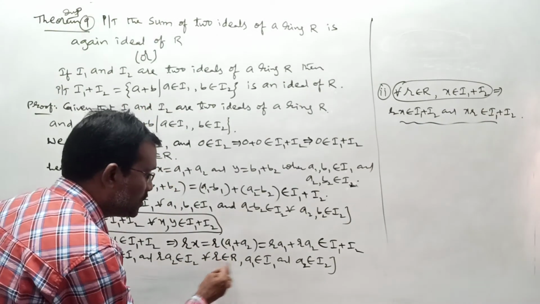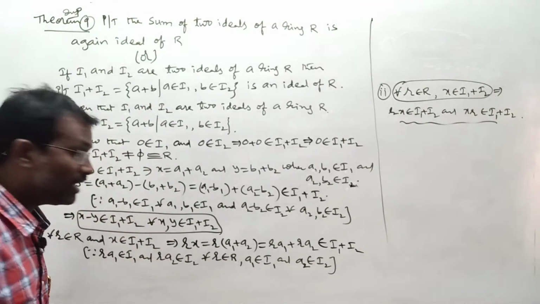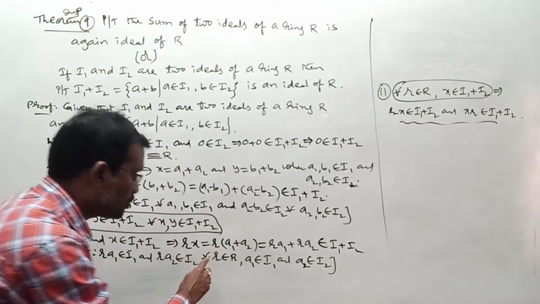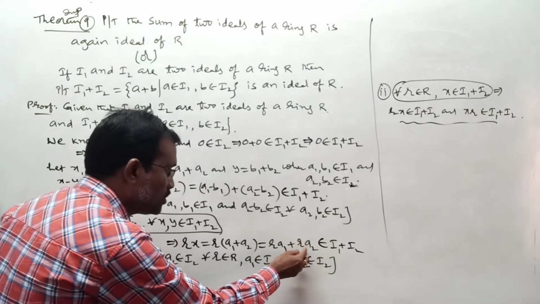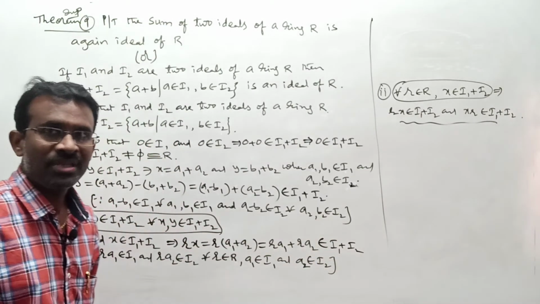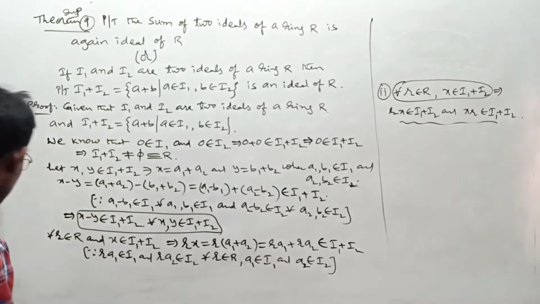According to the left ideal condition, R into A1 should be in I1. In a similar way, R belongs to R, A2 belongs to I2 and I2 is an ideal of R, so R into A2 belongs to I2. This is in I1, this is in I2, so the sum should be in I1 plus I2. That is how we proceed here.